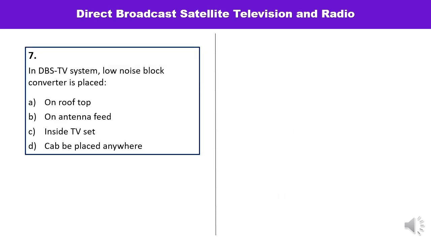Question number 7 is, in DBS TV system, low noise block converter is placed. Means where this particular low noise block converter is placed. It is placed on rooftop, on antenna feed, inside TV, or it can be placed anywhere. So this low noise block converter must be placed on antenna feed, means answer is B.